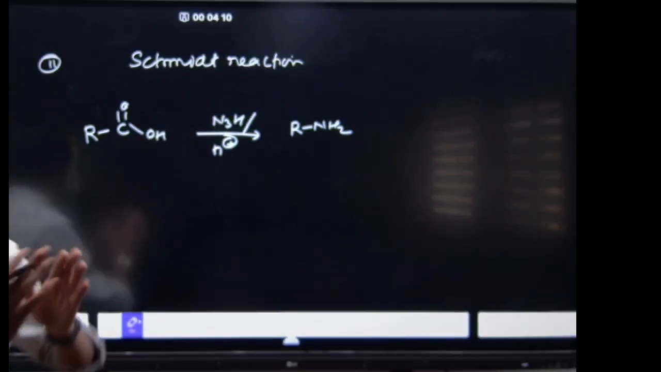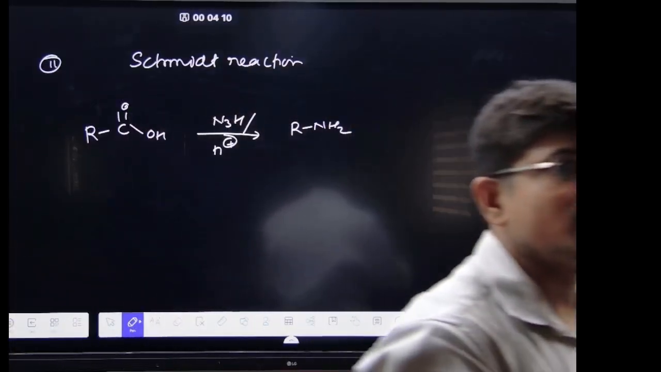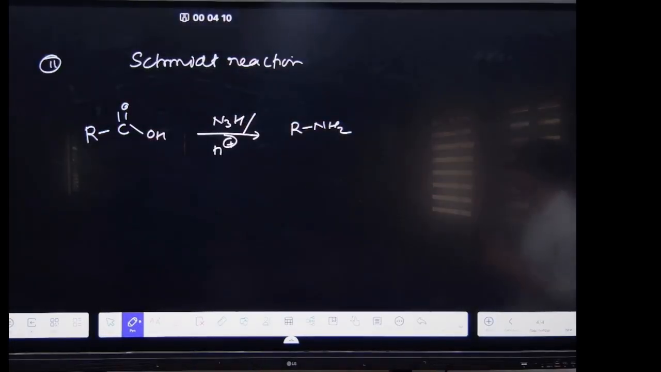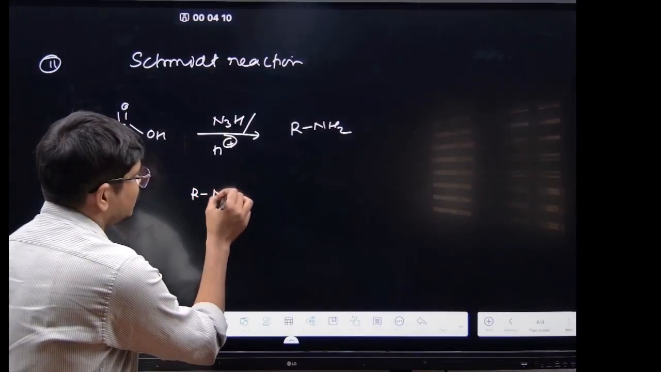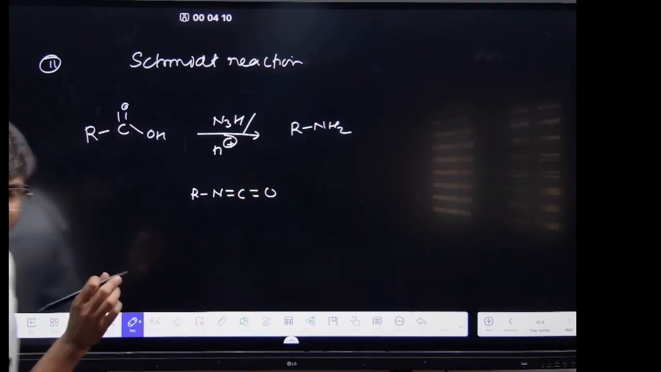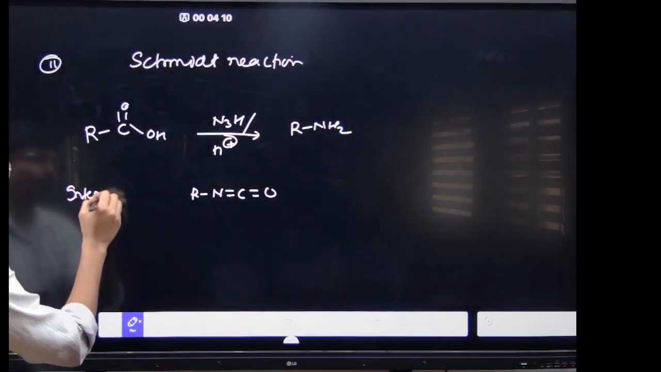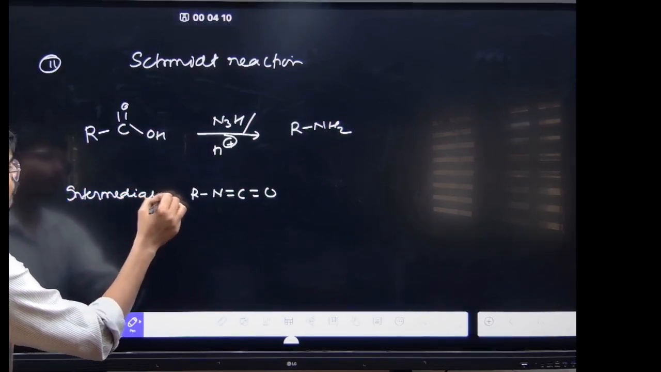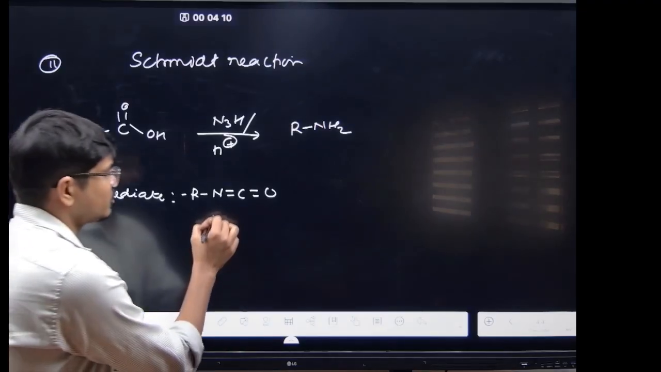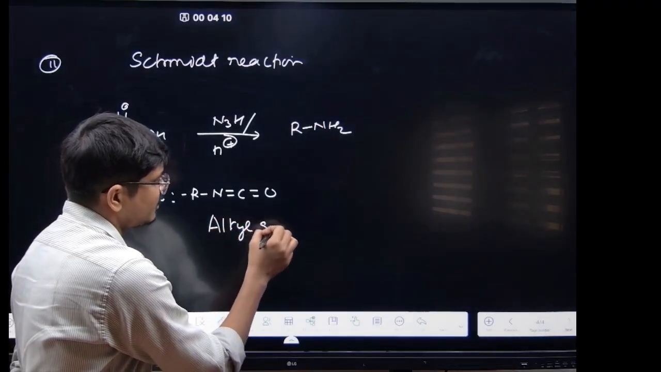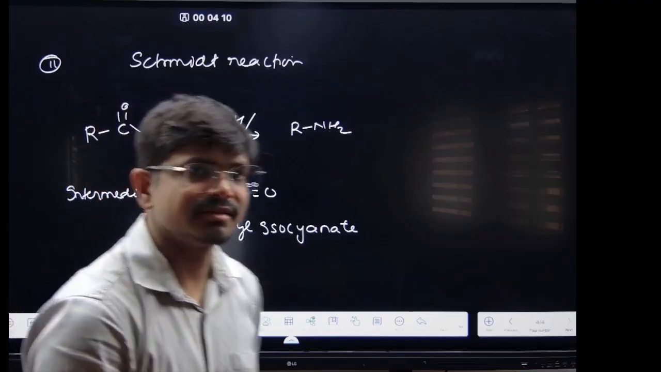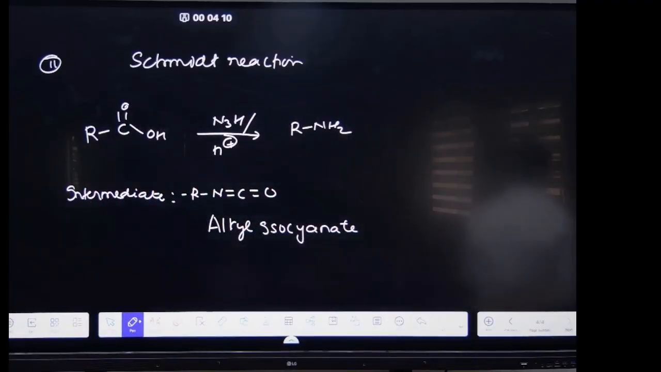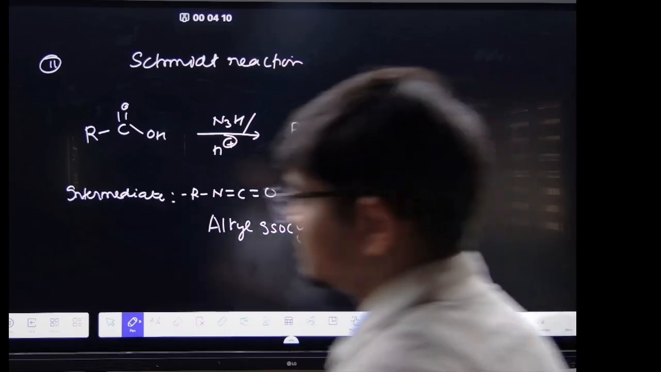People will ask the question, what intermediate has been formed during the Schmidt reaction? The intermediate formed here will be R N double bond C double bond O. This is alkyl isocyanate. This is the intermediate getting formed during the course of this reaction. Write it down.